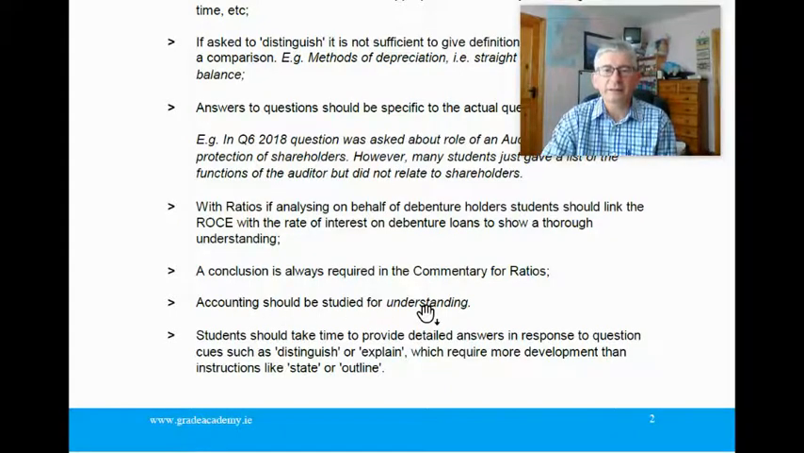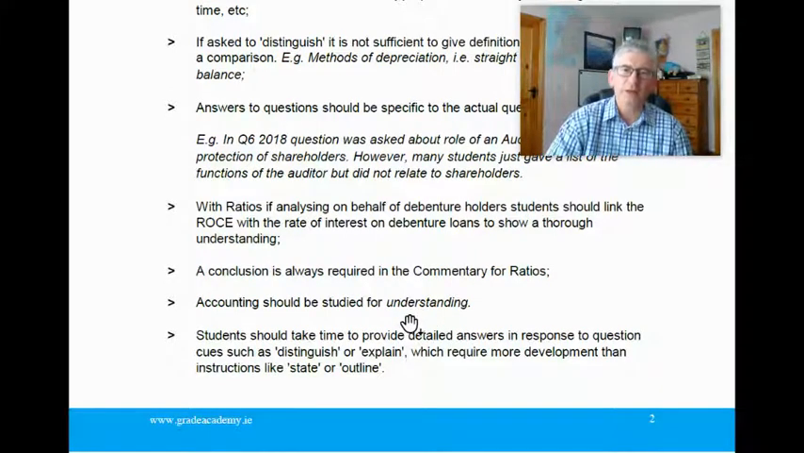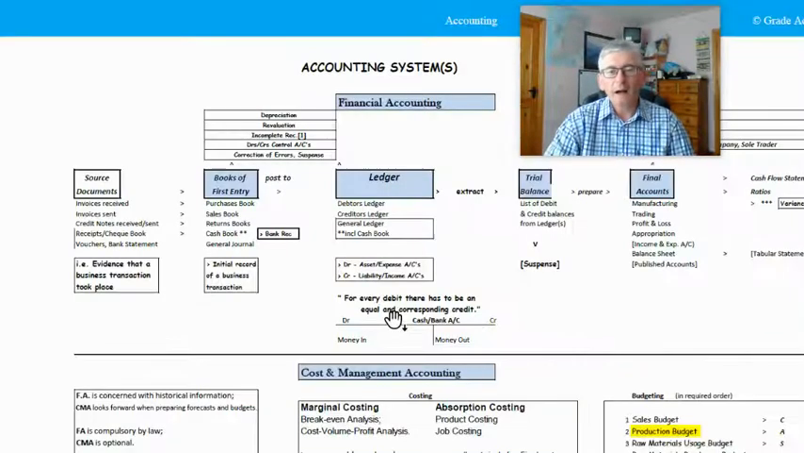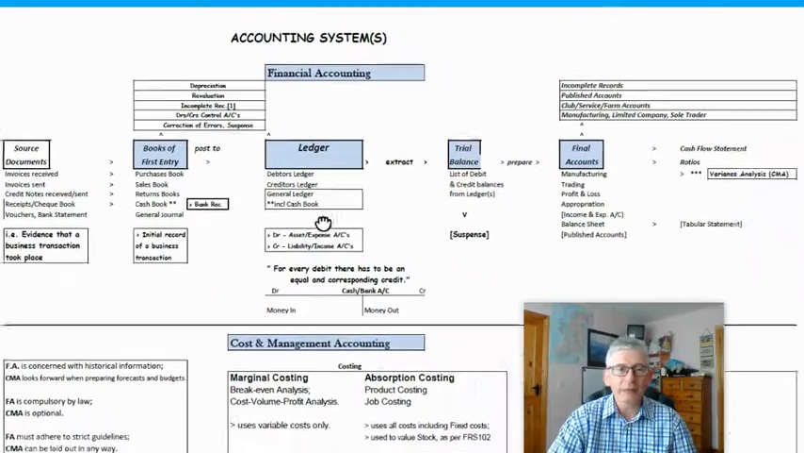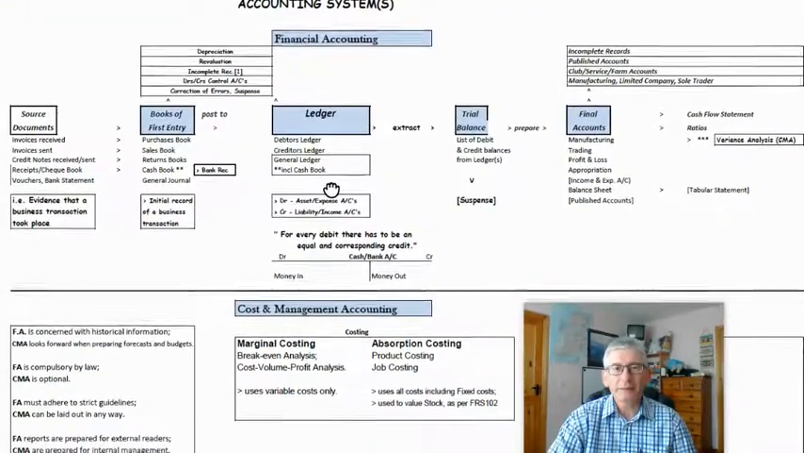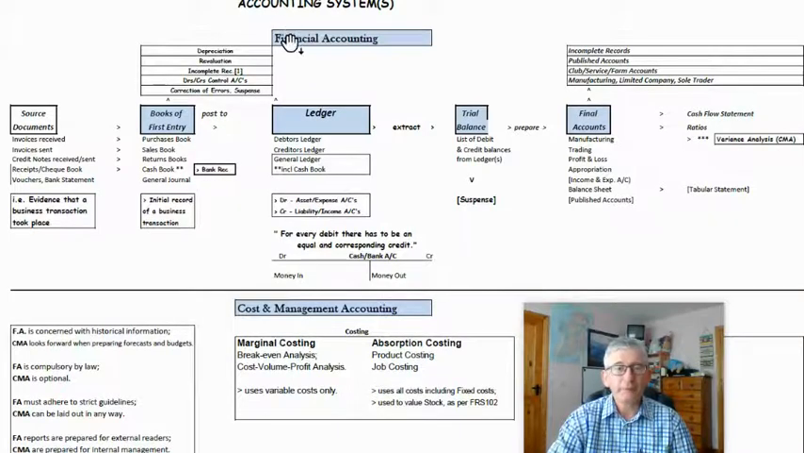And in as much as you can, accounting should always be studied for understanding. And that's what I'll be trying to do as we go through the questions, trying to get you to understand why we do certain things in accounting. Now, on page 3 then, and this hopefully will help you with your understanding, is an accounting system. Now, with financial accounting and with cost and management accounting.